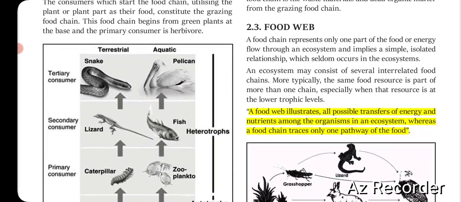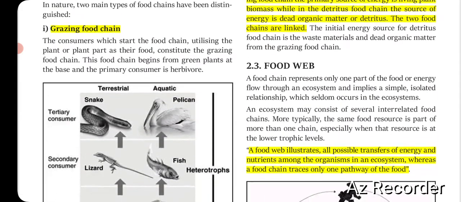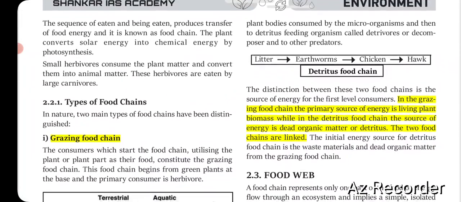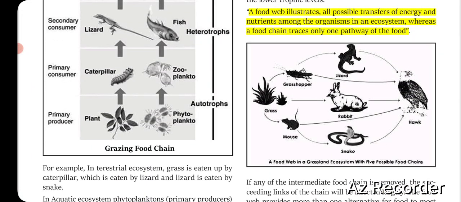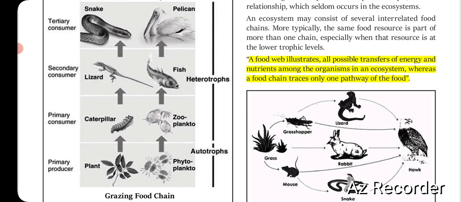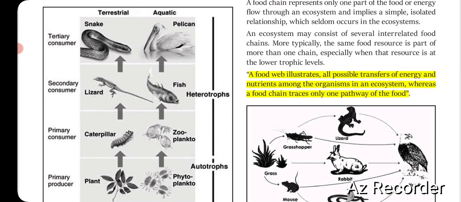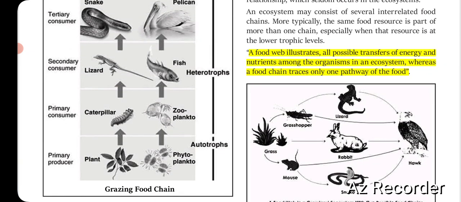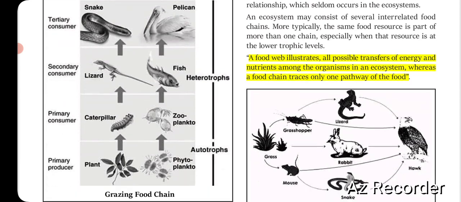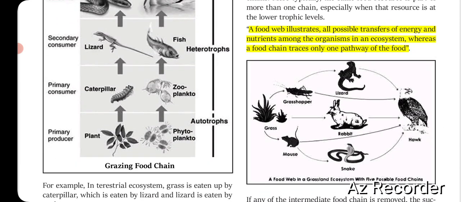We can see this in detail. If you see this grazing food chain, you have the autotroph, these are the plants. Then it is eaten by the caterpillar or zooplankton. Then the caterpillar is eaten by the lizard or the fish, and then the lizard is eaten by the snake and the fish by the pelican. So this was the terrestrial and this was the aquatic. You can say this is a grazing food chain.